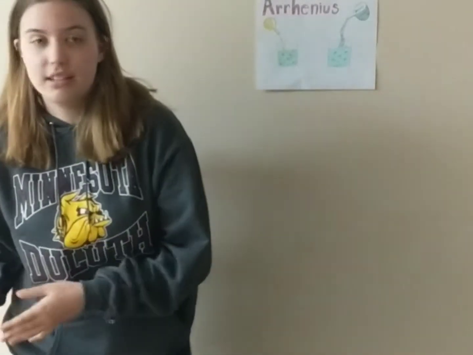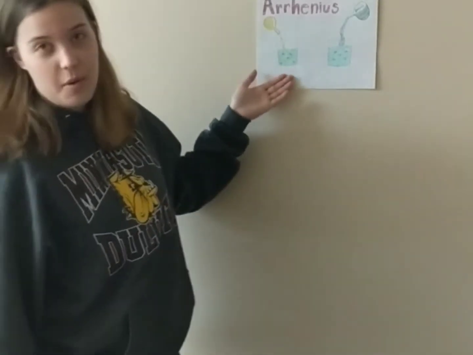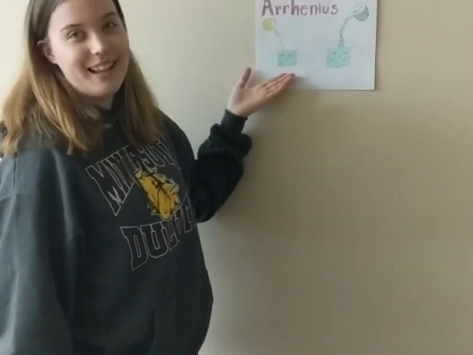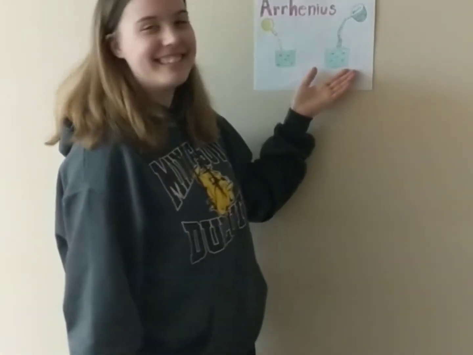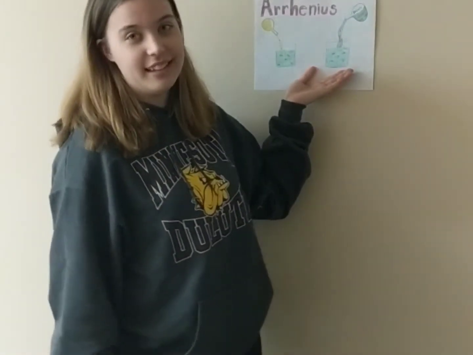An Arrhenius acid is a substance that dissociates in water to form either hydrogen or protons. So with acids, when it goes into water, it increases the number of positive H ions, and in bases, it increases the number of negative hydroxide.